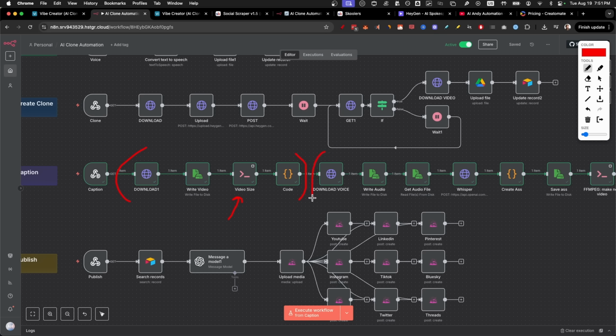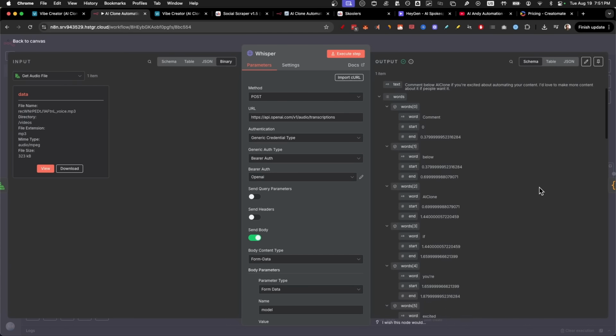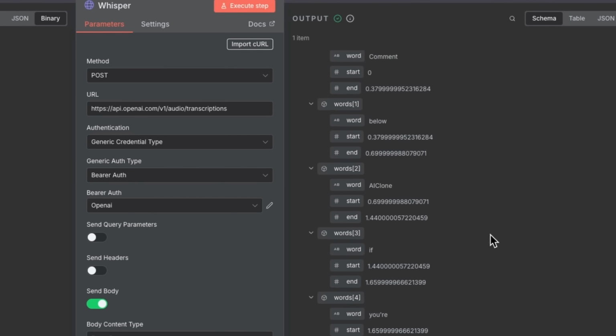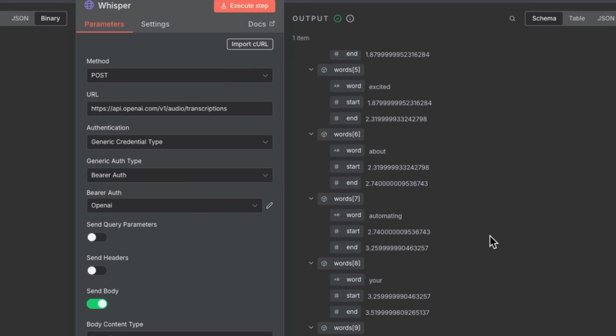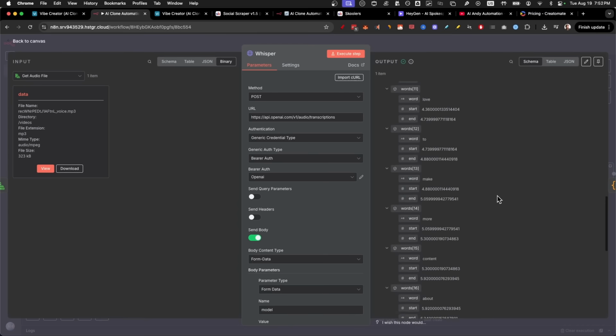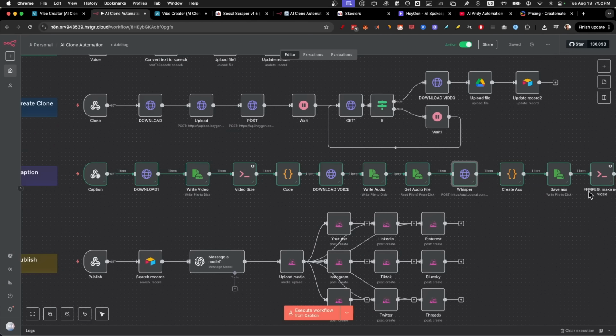Then this entire sequence downloads the voice, writes it to the disk, then we get the audio file from the disk, and then we add it to Whisper. Whisper is a service that allows us to get timestamps that look like this, that show each and every single word start and end. This is incredibly important for when we create the file.